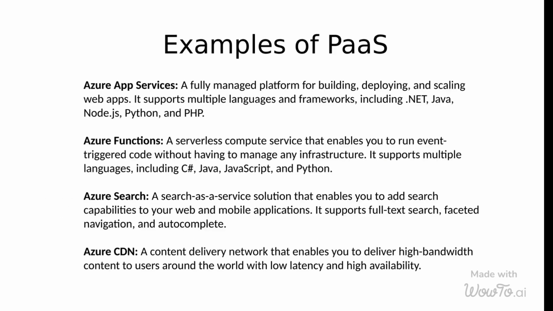Some examples of PaaS: Azure App Services, a fully managed platform for building, deploying, and scaling web apps. It supports multiple languages and frameworks, including .NET, Java, Node.js, Python, and PHP. Azure Functions, a serverless compute service that enables you to run event-triggered code without having to manage any infrastructure. It supports multiple languages, including C#, Java, JavaScript, and Python.